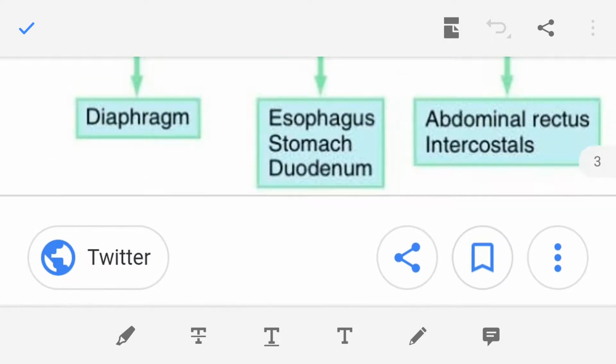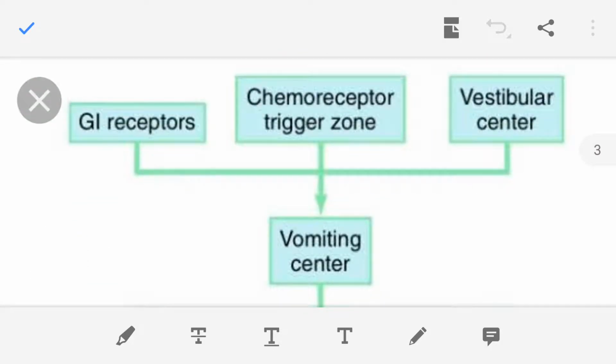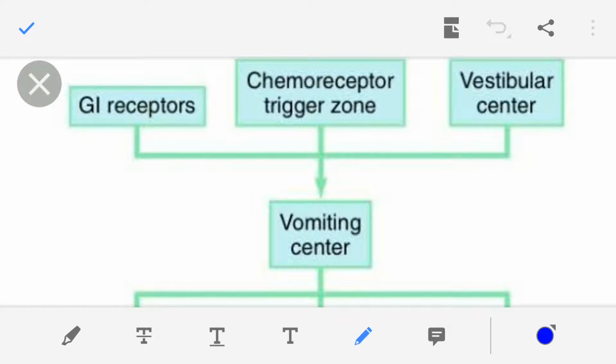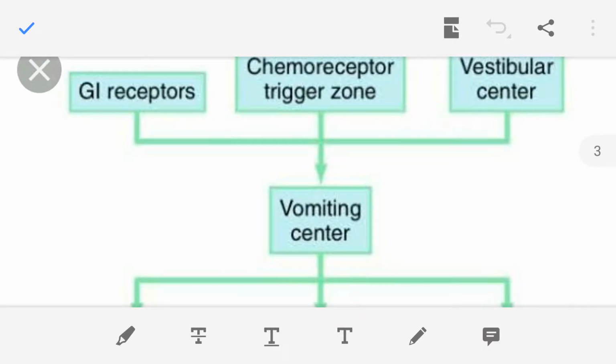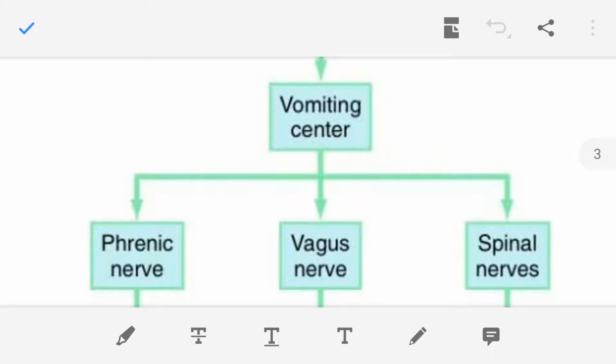So one more chart I would like to show you. For example, here this is the vomiting center. Vomiting center receives nerve impulse from the GI receptor, chemoreceptor, mechanical receptor, then the chemoreceptor and vestibular center. So from all these places, the vomiting center is receiving the information and analyzing the information.